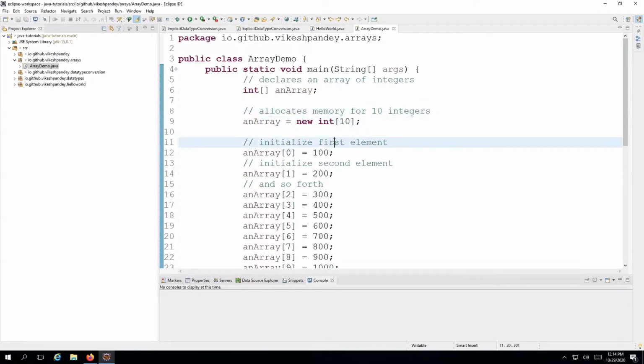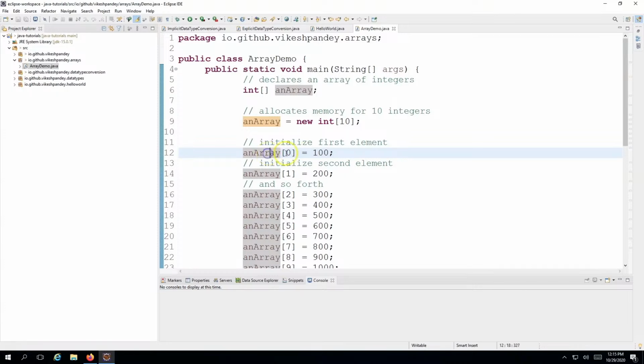The next thing is now we can start storing elements in those boxes. Like I said, the array index always starts with 0. So if you have to store the first element, you actually have to store it at index 0 location. You give the array name, you provide these square brackets, and you put the index value within the square brackets. That is how you point to a particular element inside the array.